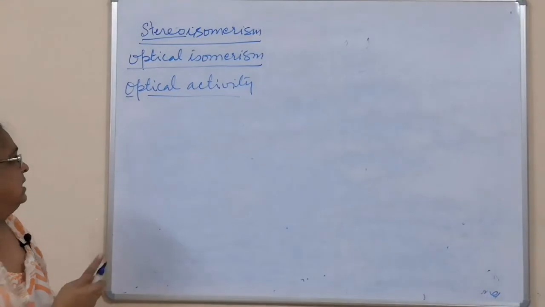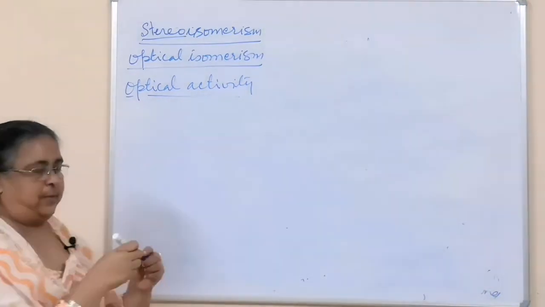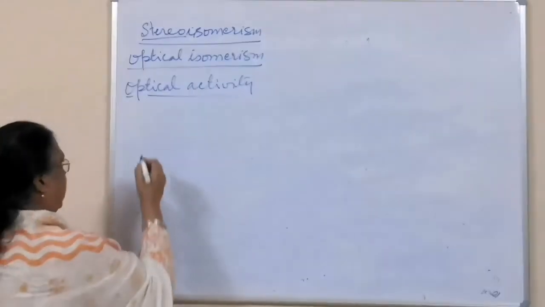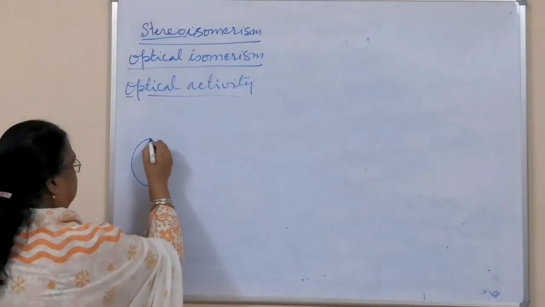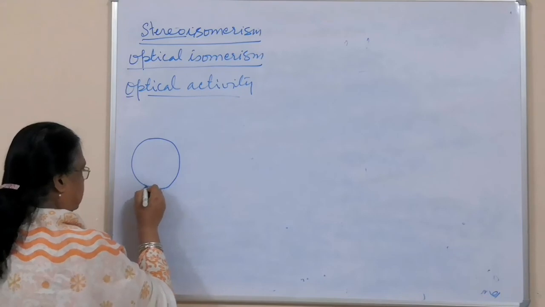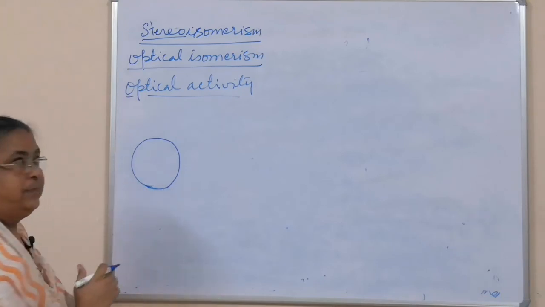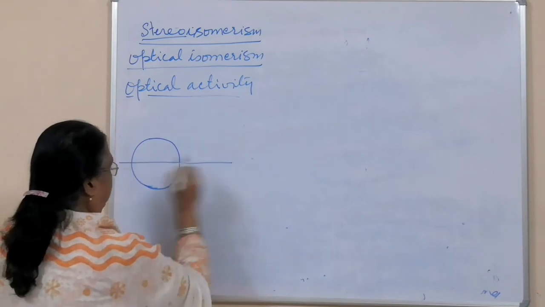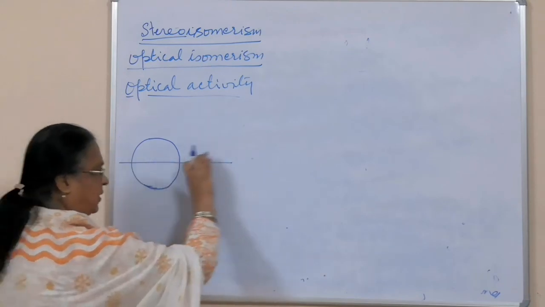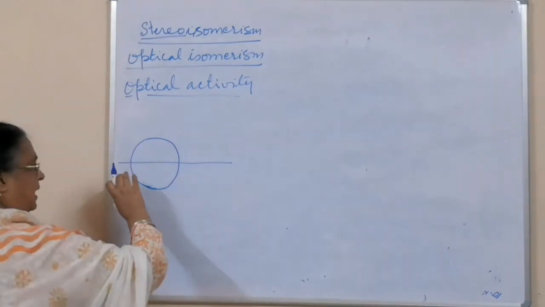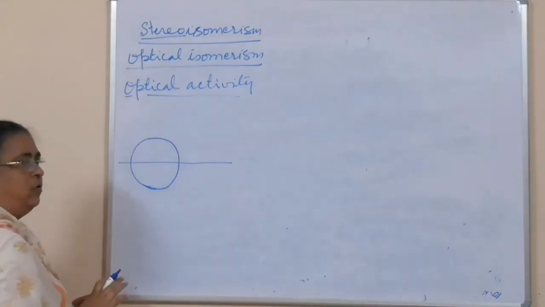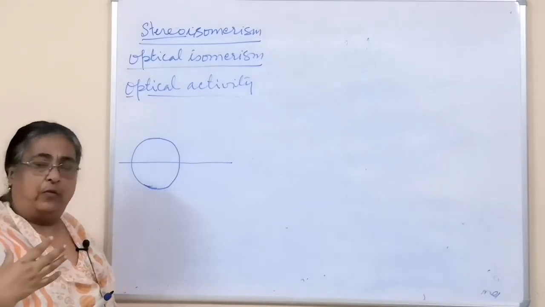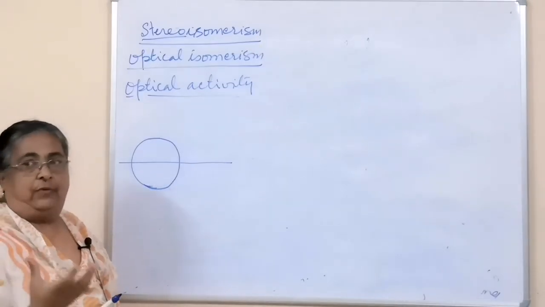So if this is your beam of light, I take the cross section of this and depict it like this. This is the direction of propagation, this way the light is moving, and the particles will be vibrating in all directions when the beam of 7 colors is there.